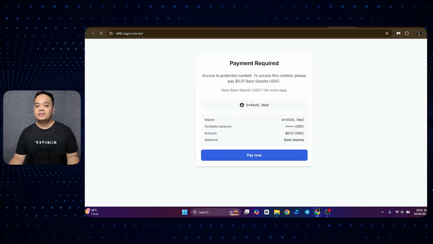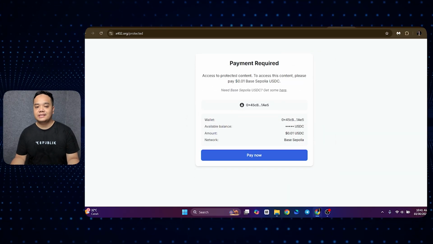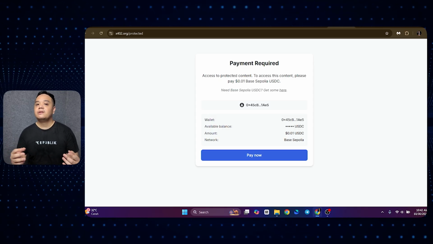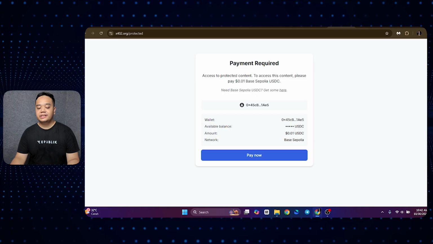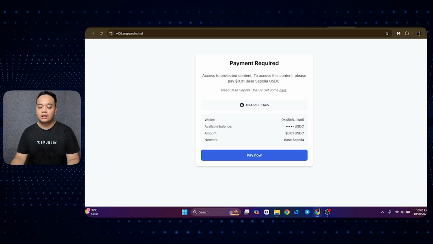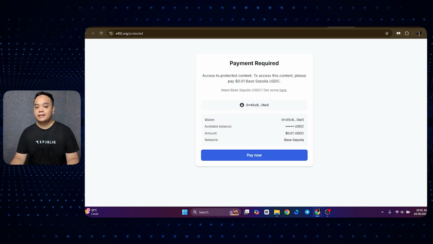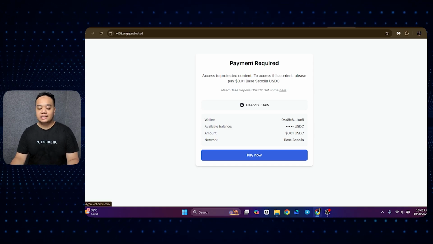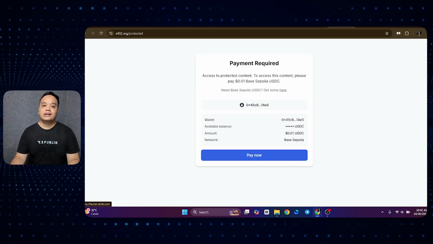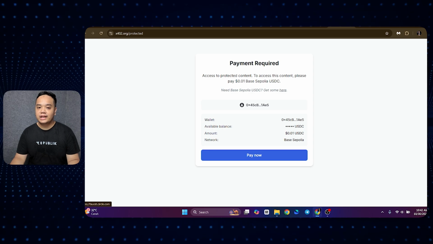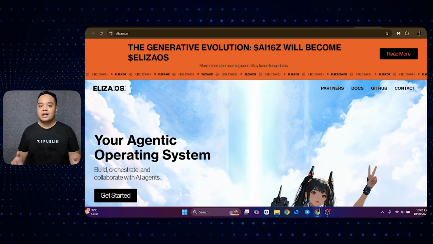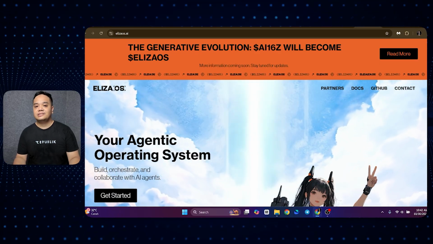After that, you need to pay to use the x402 mechanism. This is because there is a payment gateway to access the protected content from x402. So essentially, you need to pay $0.01 in USDC in the Base Sepolia testnet. All you need to do if you don't have any is click the faucet here. And then after that, if you don't have the network connected to your wallet, just click connect wallet and then pay.